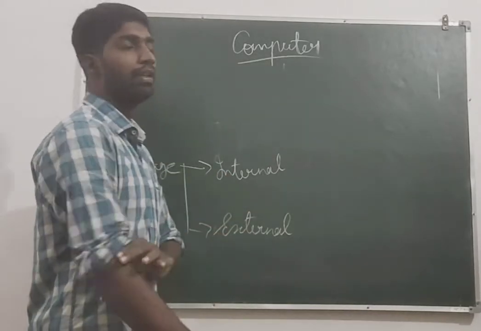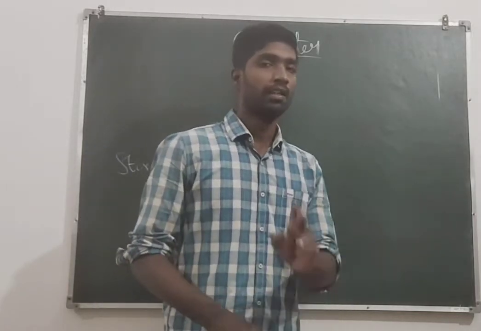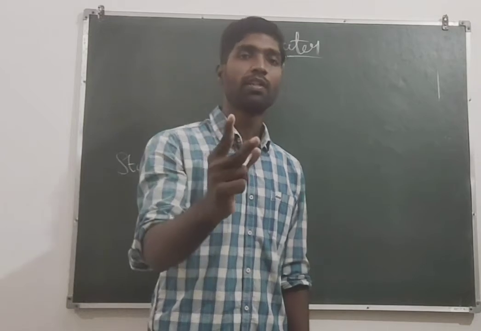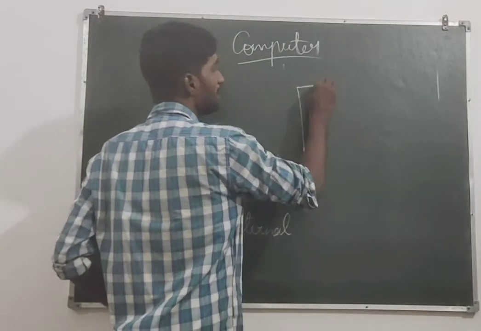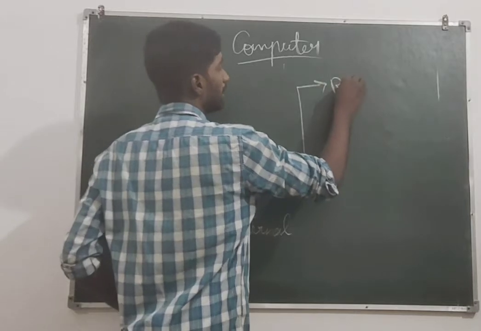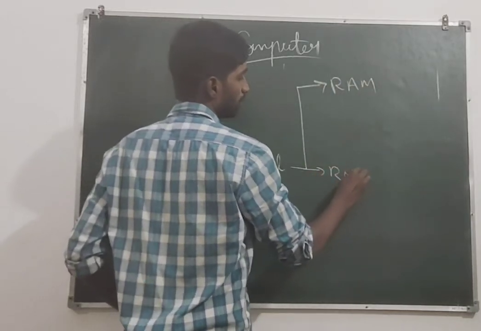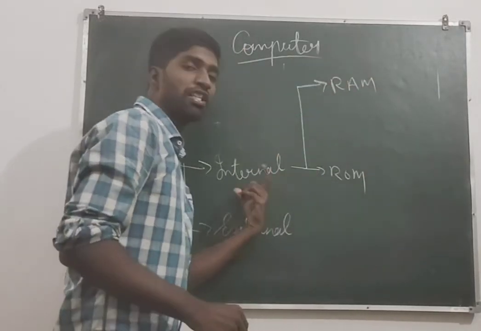My dear, when we go to internal, there are always two types of memory, RAM and ROM. Internal is always only these two, RAM and ROM.